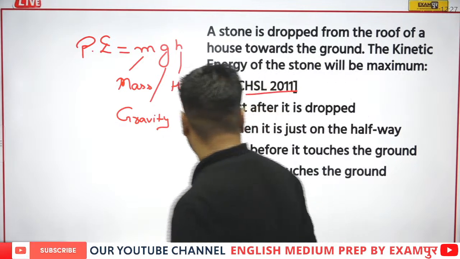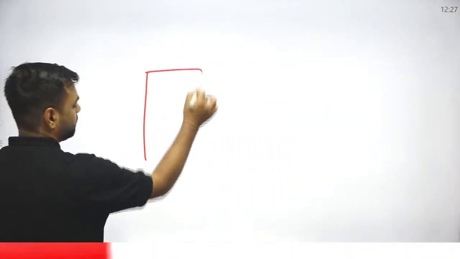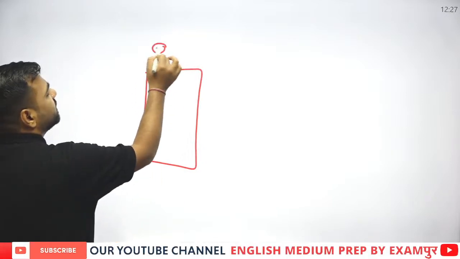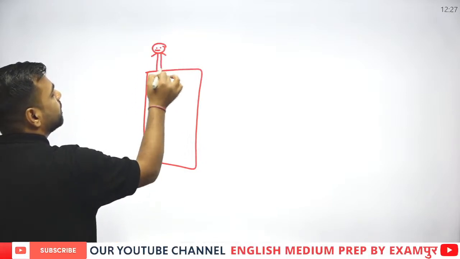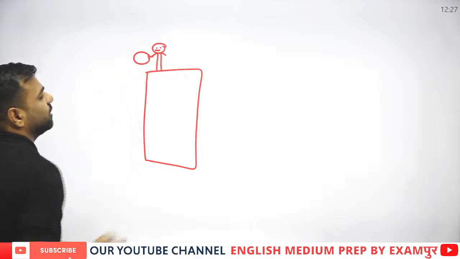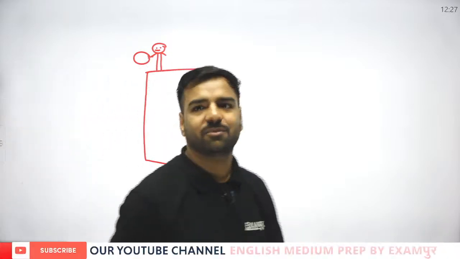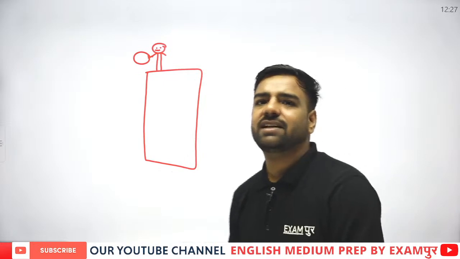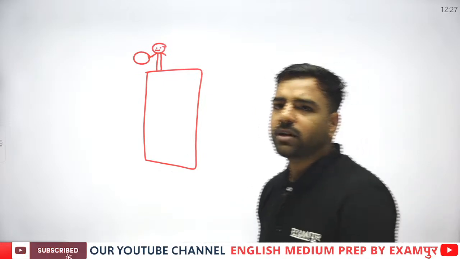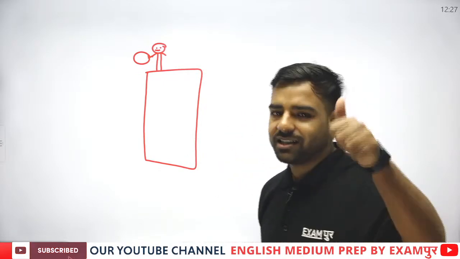So let me draw a diagram for you. This was the house, and here we are standing, and here's a stone in his hand. Now you must be thinking the stone is actually greater than the boy, but Jivita has given the answer, so C would be the correct answer. Okay, Jivita, but Prajwal and Ganesh, the answer is still pending from your end.